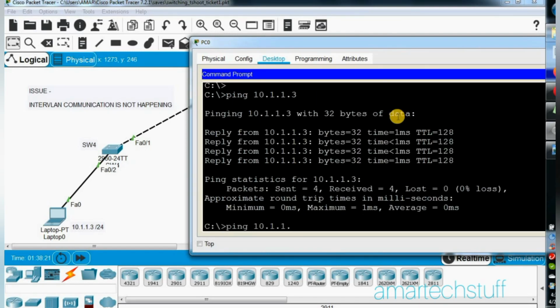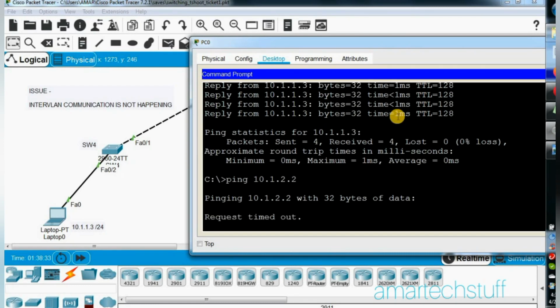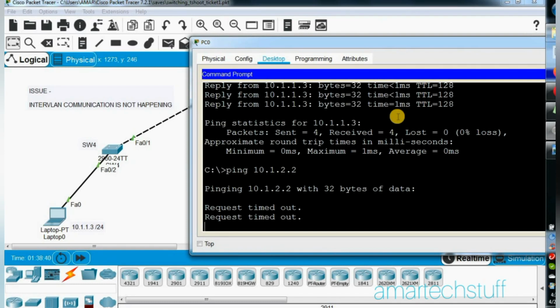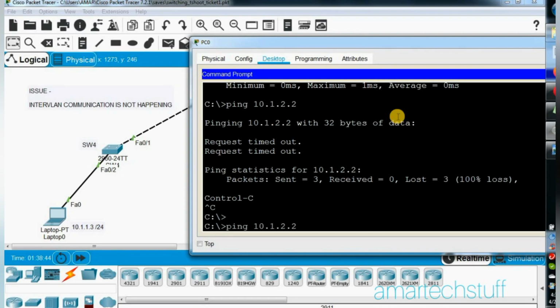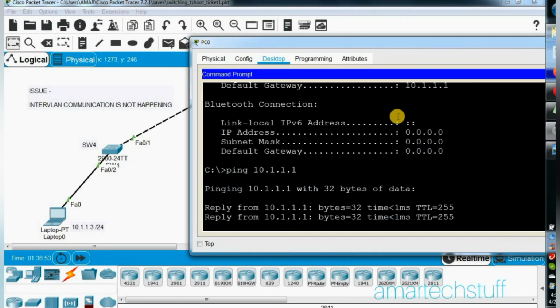Now we will ping the server IP, which is in a different VLAN, 10.1.2.2, and here you can see we are not able to ping. So why are we not able to ping? Whenever we are facing an issue with inter-VLAN communication, we should always first try to ping the gateway. Here the gateway is 10.1.1.1, so let me ping that first. That's fine, we are able to ping the gateway.